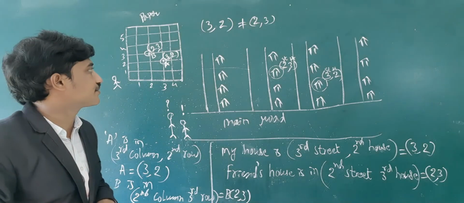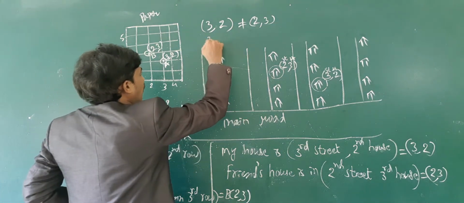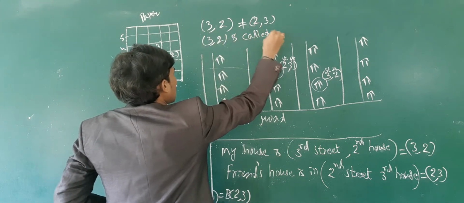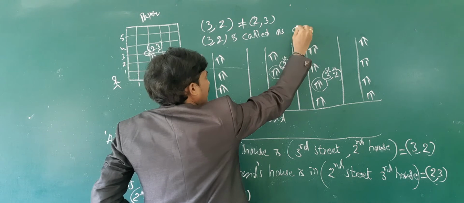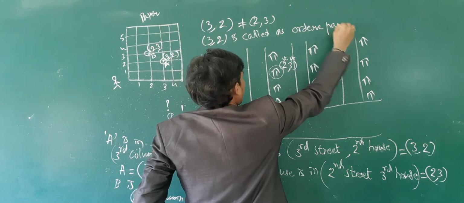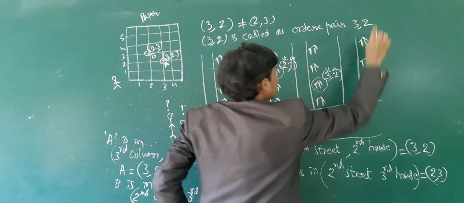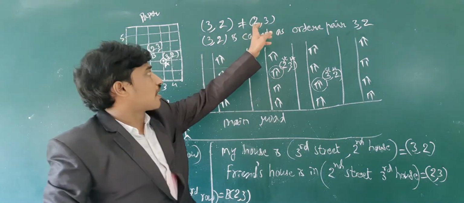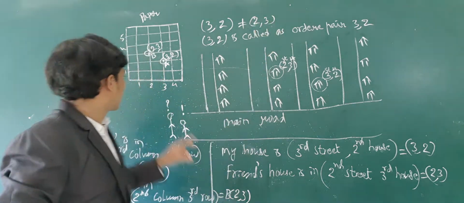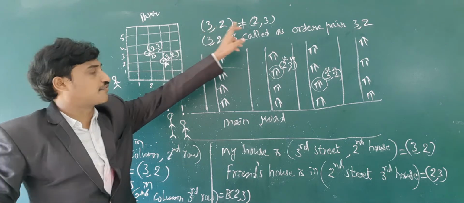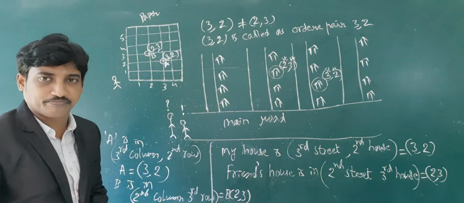Order has importance. So (3, 2) is called an ordered pair. Here we call it ordered pair (2, 3). Ordered pair (3, 2) is different from ordered pair (2, 3).